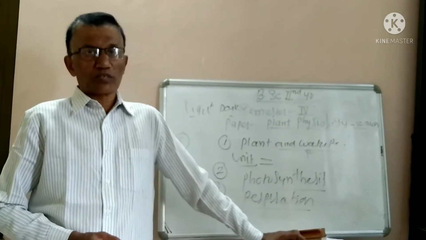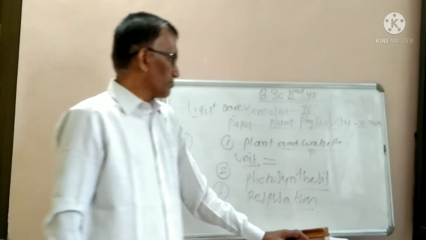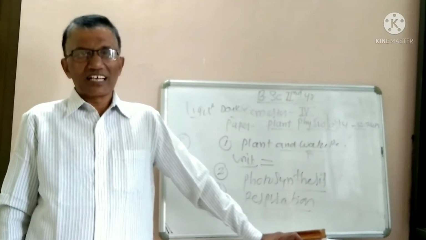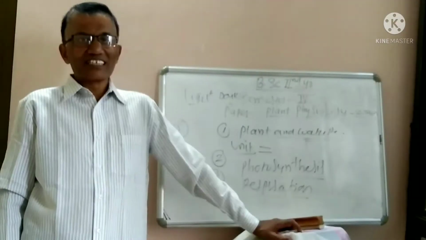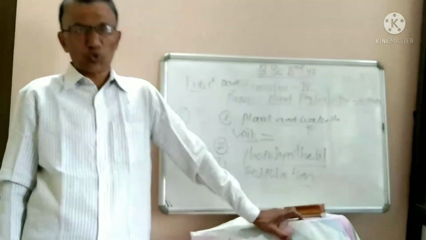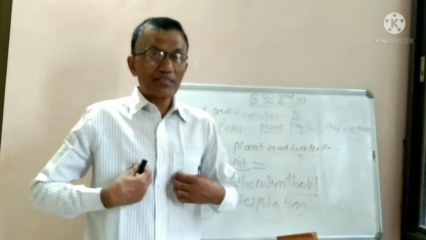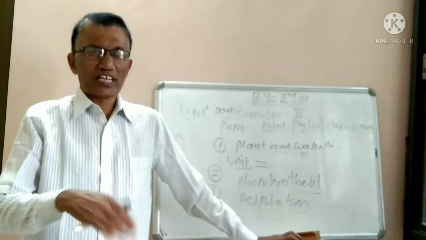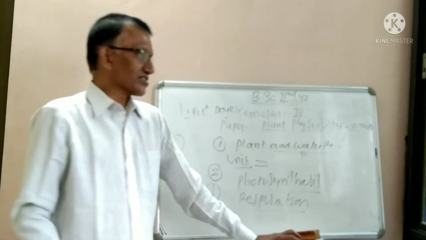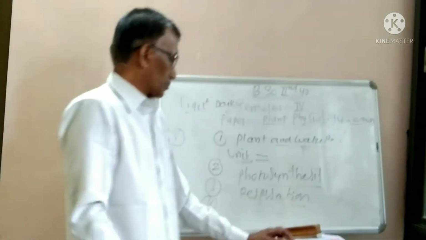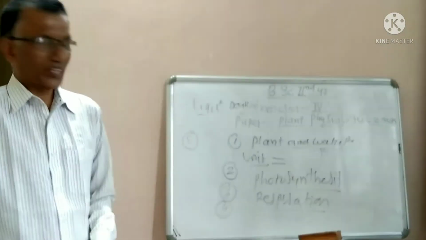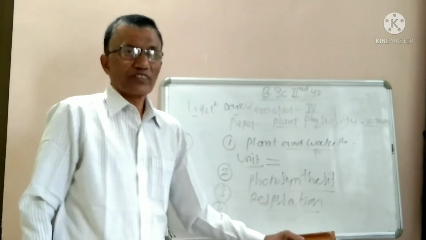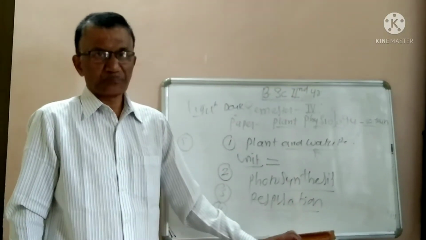Which are the natural phytohormones synthesized in plants? That is auxins, gibberellins, cytokinins, abscisic acid, ethylene. These are the naturally occurring growth regulators or phytohormones secreted by plants for their growth and development. How they are secreted, how they act in plants for different physiological processes, you have to study in this chapter.